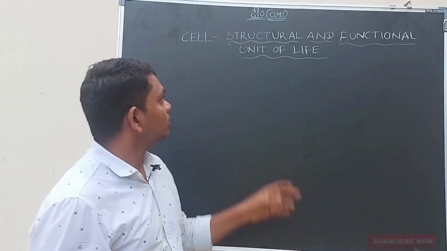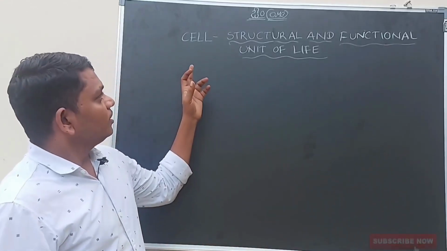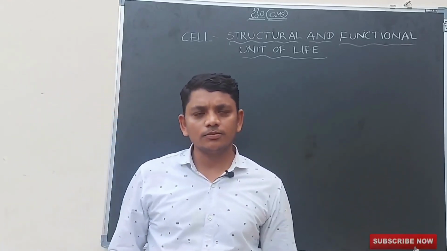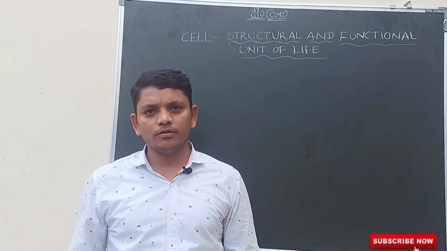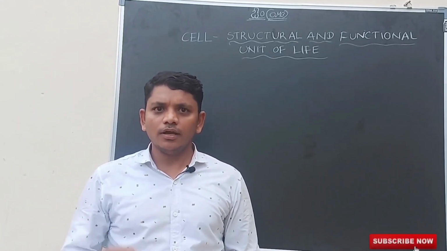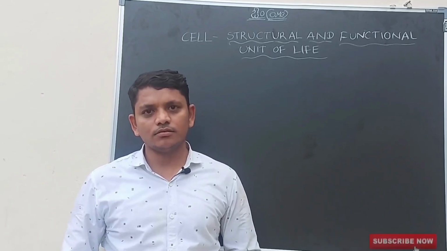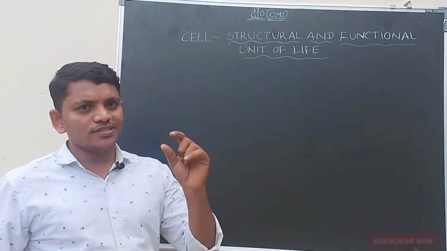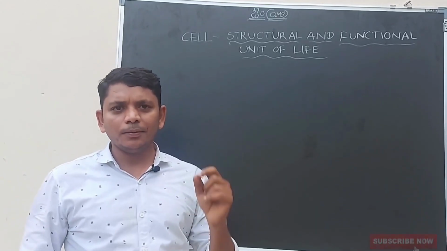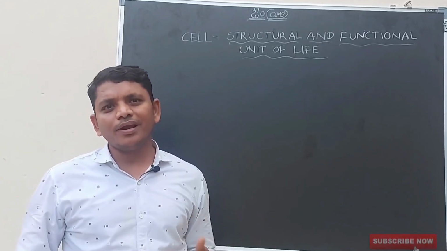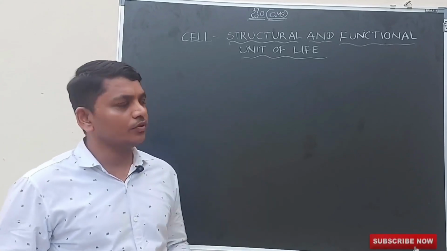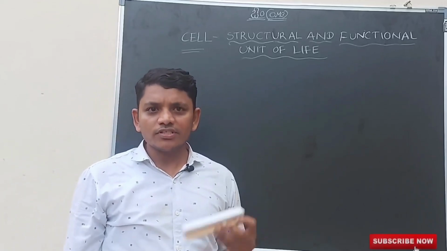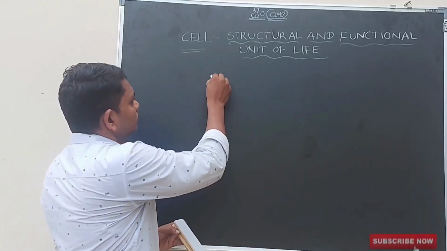Today we are going to discuss the cell, the structural and functional unit of life. You know, children, all organisms, whether plant or animal, are made up of cells. You should know this statement first. So, a cell is a tiny part in plants and animals. Every plant and animal is made up of cells, and the cell was first discovered by Robert Hooke